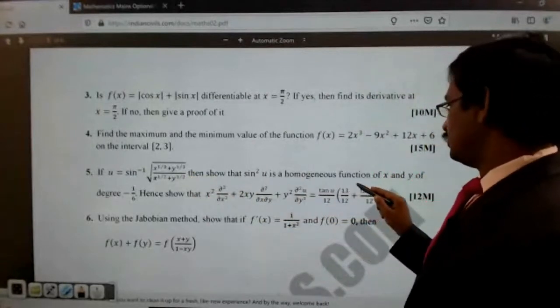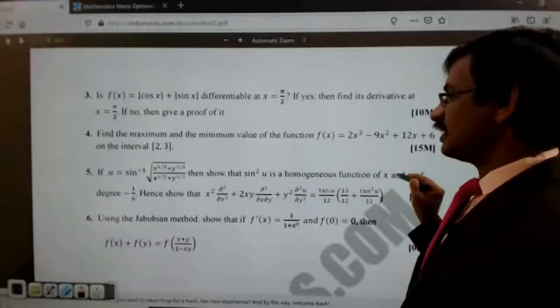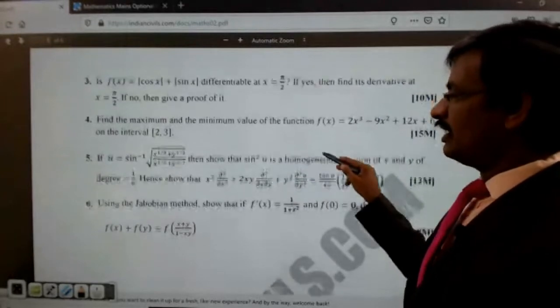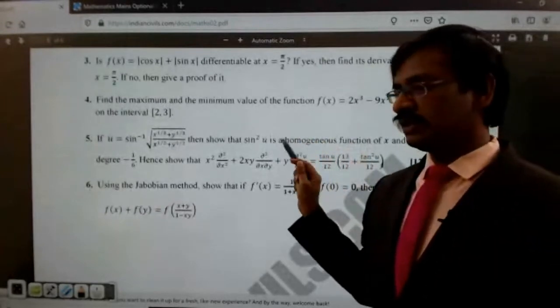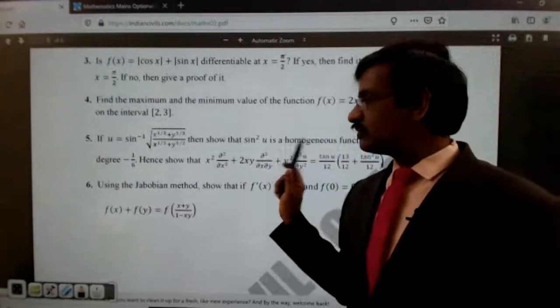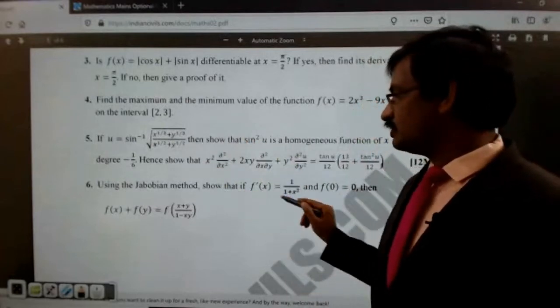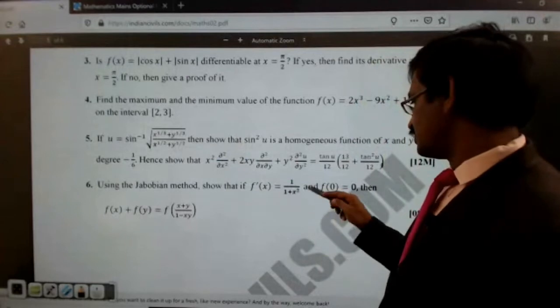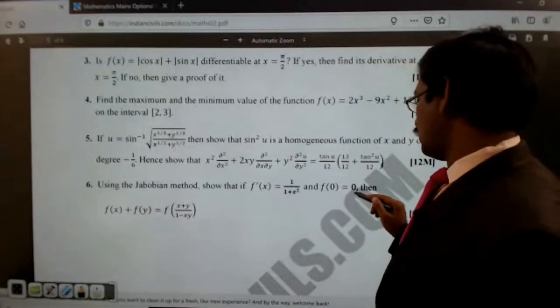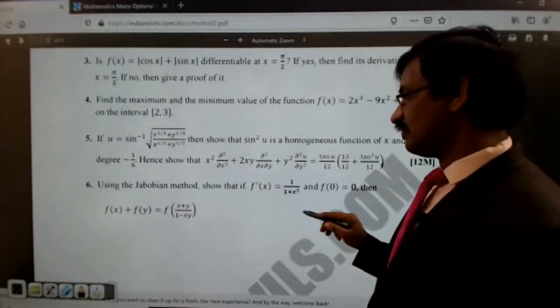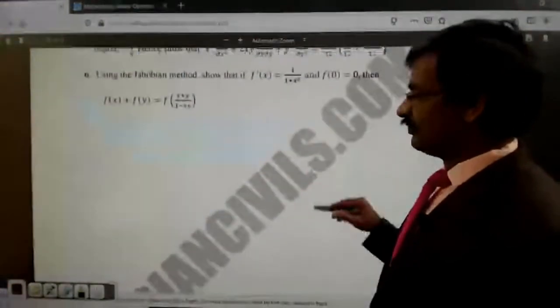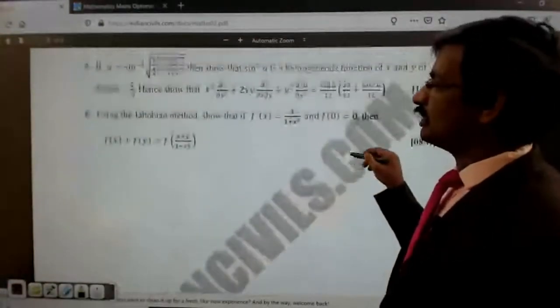Then actually, so whether it is a homogeneous function of x comma y. So this actually finding out the partial derivatives. There is one concept that partial derivatives evaluation actually this particular problem falls into. And then actually using the Jacobian method show that f dash of x is equal to 1 by 1 plus x square, and f of 0 is equal to 0. Then f of x plus f of y is equal. So this is actually, so real analysis point of view, actually this will be covered.